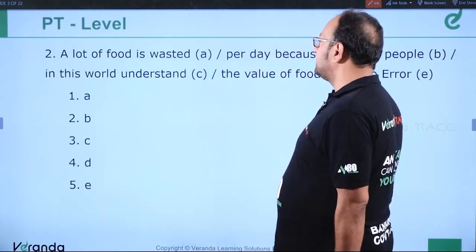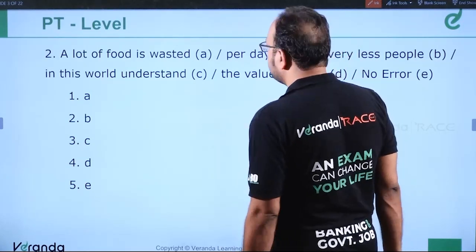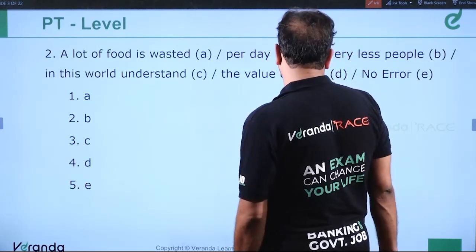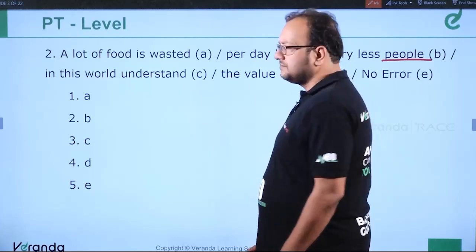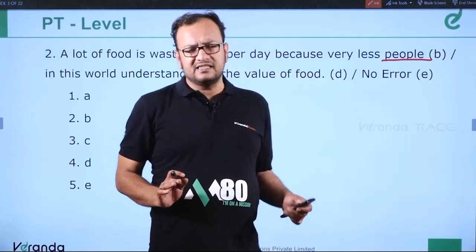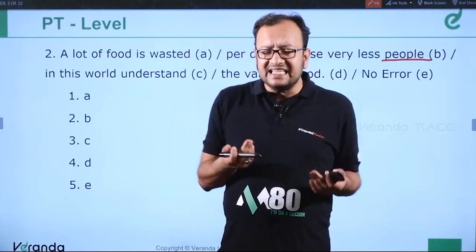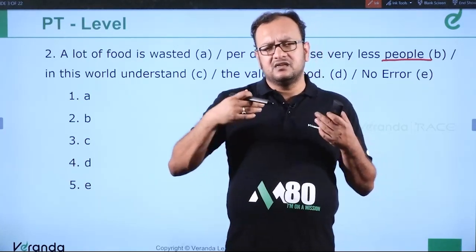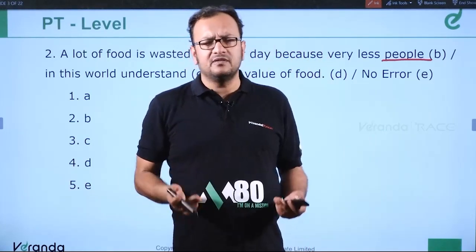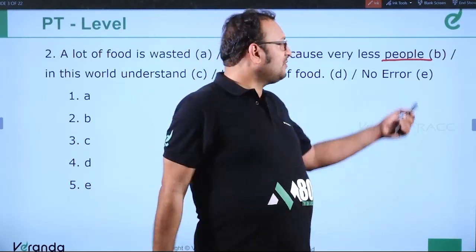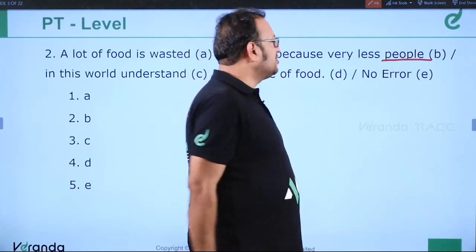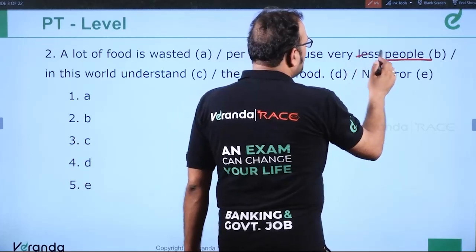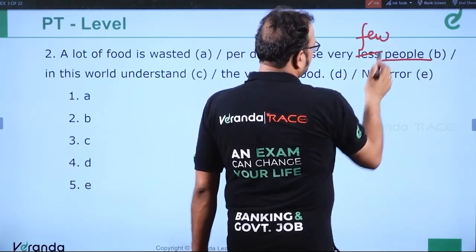A lot of food is wasted per day because very less people in this world understand the value of food. People are countable. People can be counted, right? So little, less, least is used for uncountable things. Water, money, wealth, hope, little, less, least. But we are talking about people who can be counted. So it should be very few people.